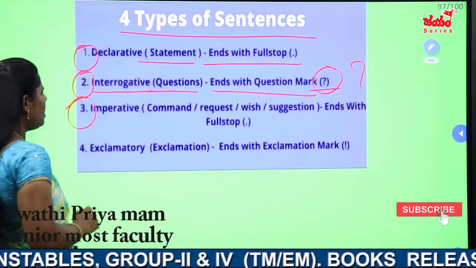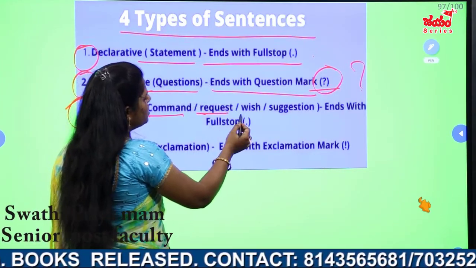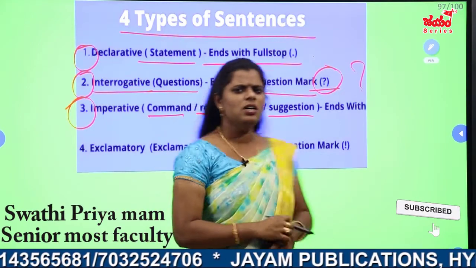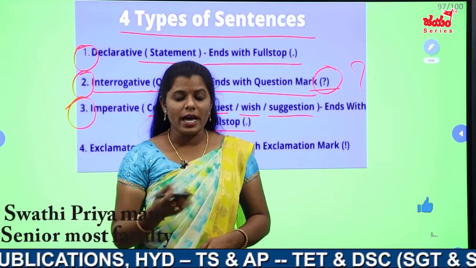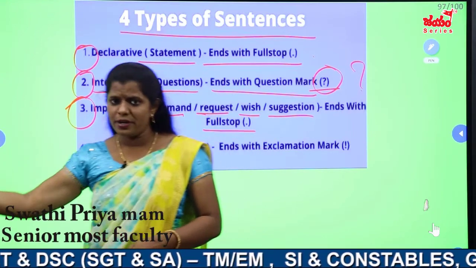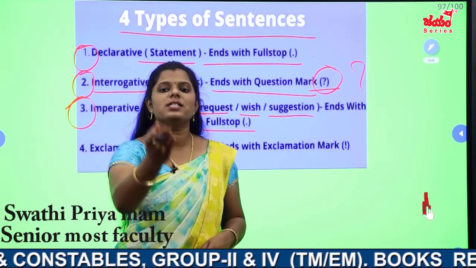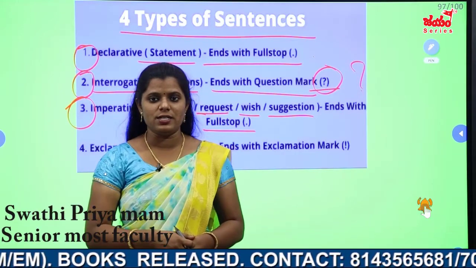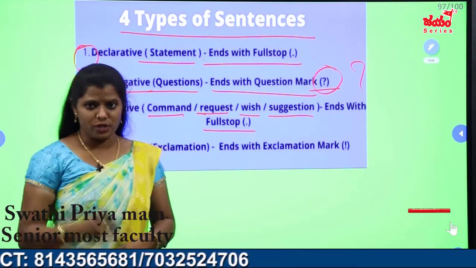Next, imperative sentences. Imperative sentences generally convey a command, request, wish, suggestion and end with a full stop. Imperative means the sentence conveys the idea of wish, command, request, order, anything. It may be a request, it may be an order. For example, request: please close the door. Order: get out. So it is imperative. Now, take medicines regularly. Suggestion: I am suggesting you to take medicines regularly. So it is also an imperative sentence. All imperative sentences will convey orders, suggestions, commands, requests, everything.